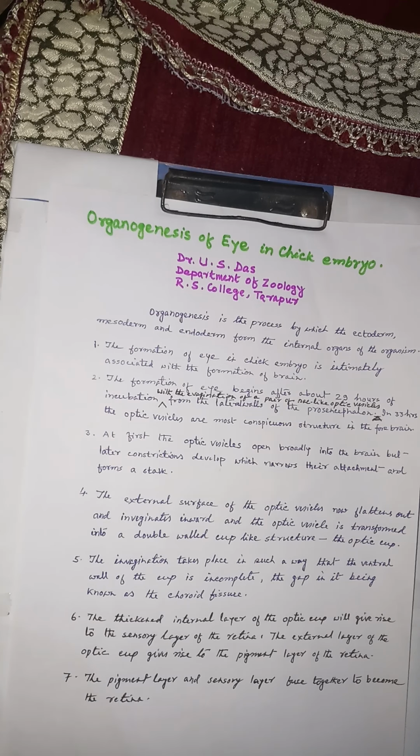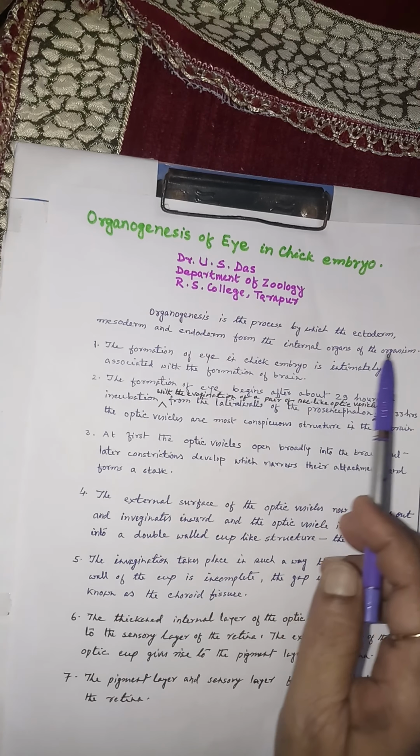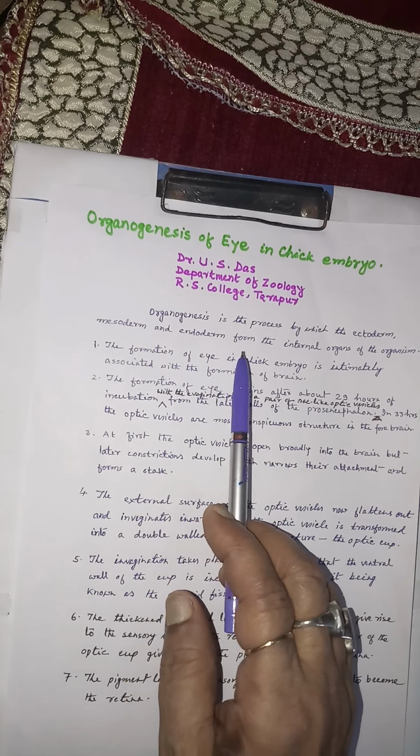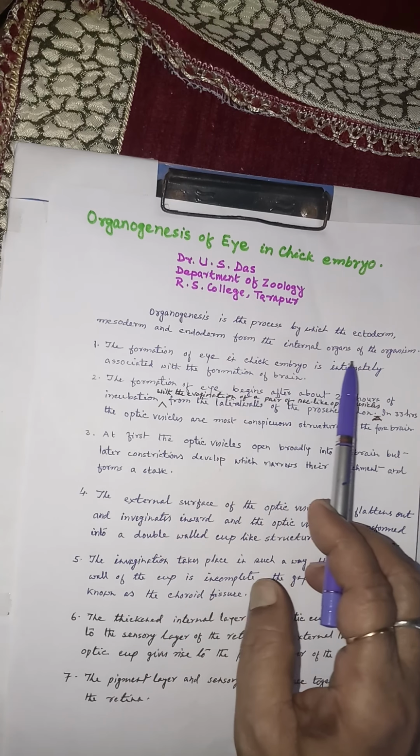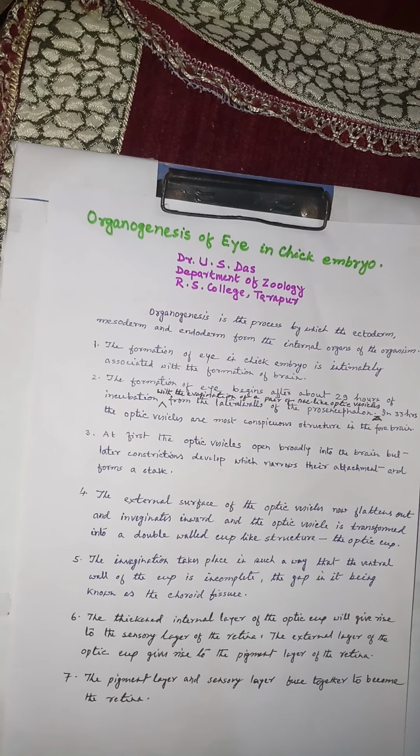As we know, during gastrulation, 3 germ layers are formed. These germ layers are ectoderm, mesoderm and endoderm. Okay. So this organogenesis starts just after gastrulation, and organogenesis is the process by which the ectoderm, mesoderm and endoderm form the internal organs of the organism.